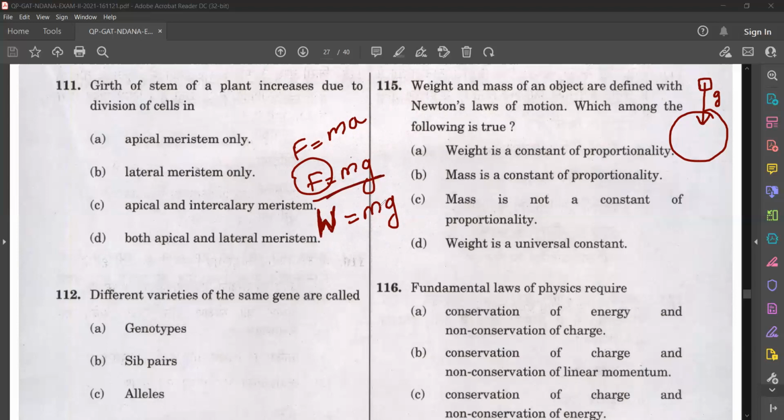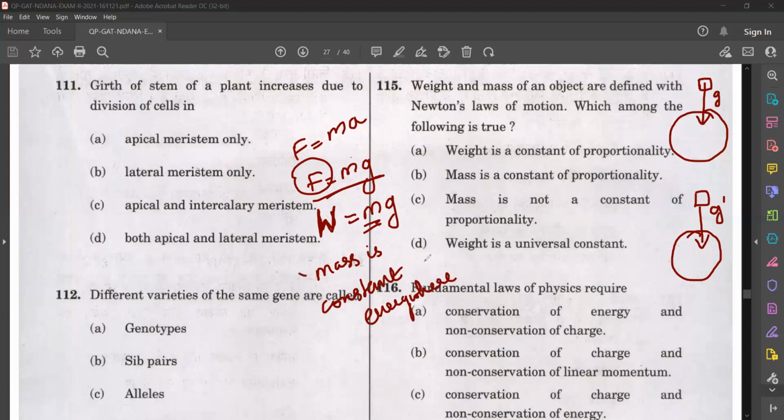Force is weight, m is mass, and g is acceleration due to gravity. Now, if we go to any other planet or satellite, the body will also be pulled towards it with the acceleration due to gravity of that planet, isn't it? So acceleration due to gravity is changing, and weight is also changing. So what is the constant of proportionality? Mass, isn't it? Mass is constant everywhere.